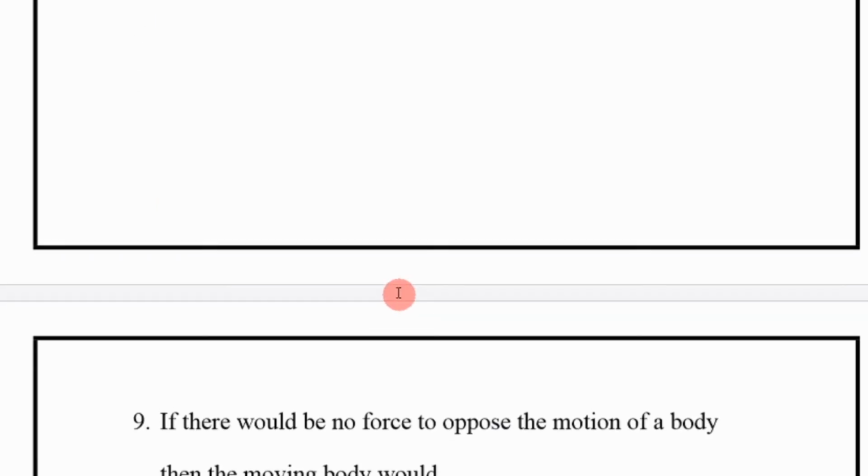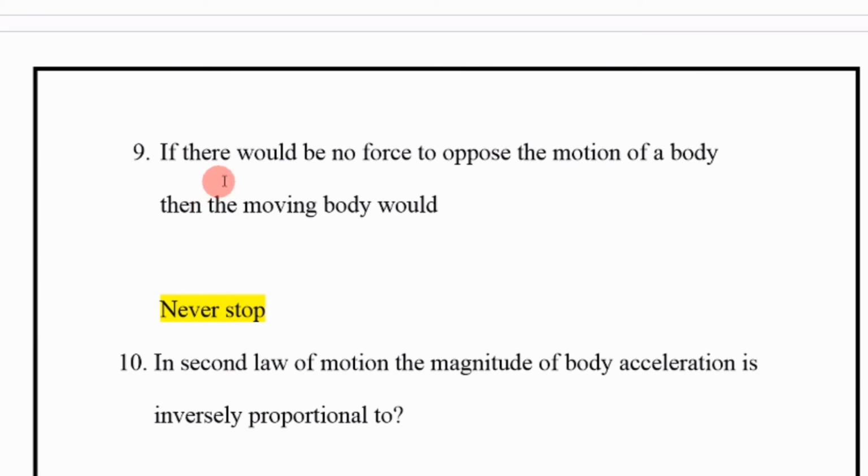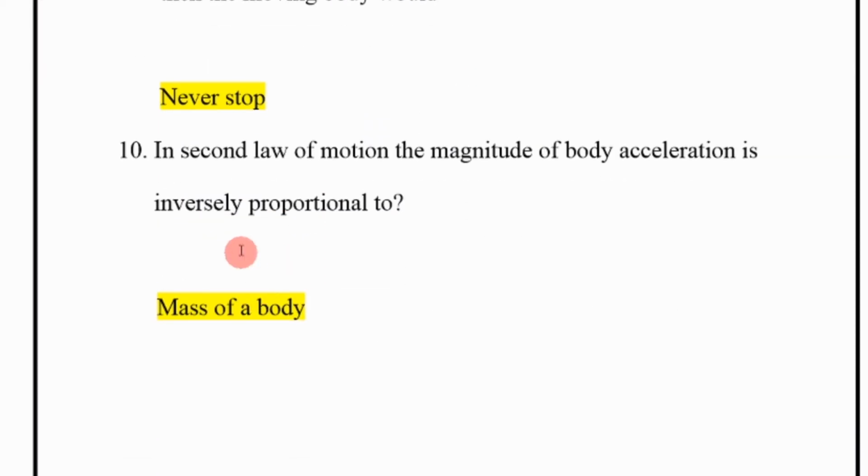Next, if there would be no force to oppose the motion of a body, then the moving body would never stop. Next, in the second law of motion, the magnitude of a body's acceleration is inversely proportional to the mass of the body.